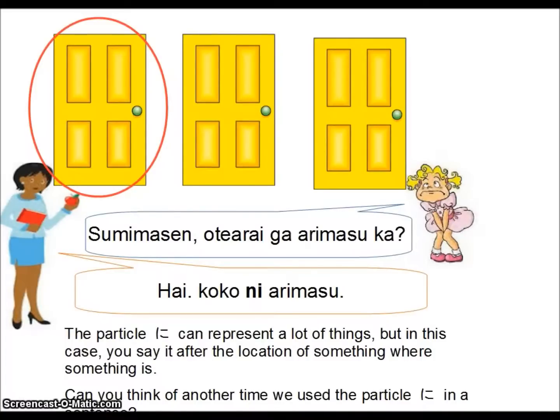So if you say like, koko ga arimasu, what you're saying is, there is here. There is a here. Like, here is a thing. Here exists. So it does make a difference. You have to use the right particles. So I know this isn't something that's in English grammar. It's just something you have to understand about Japanese grammar. So please remember the structure.